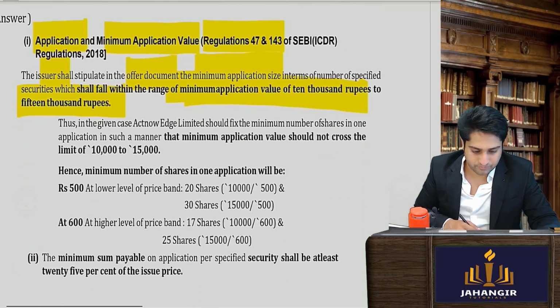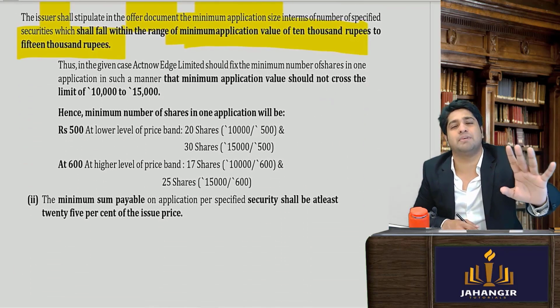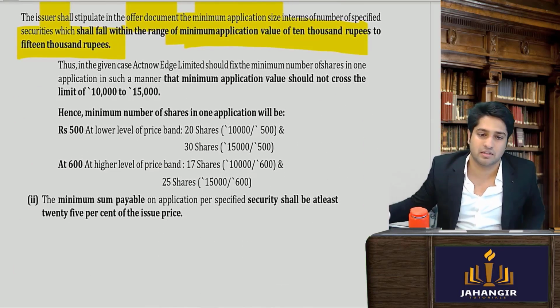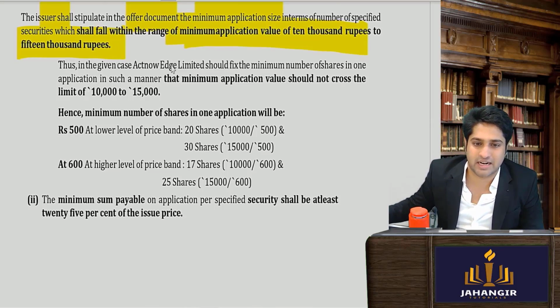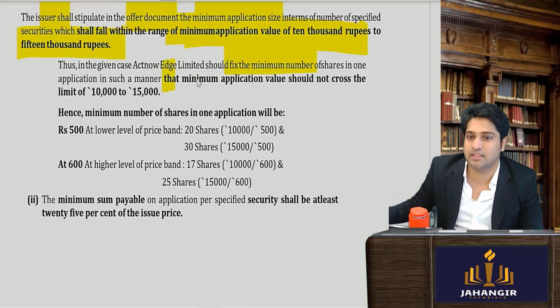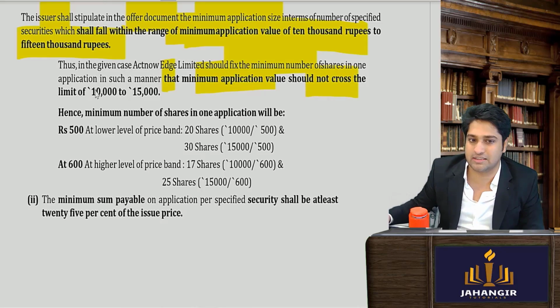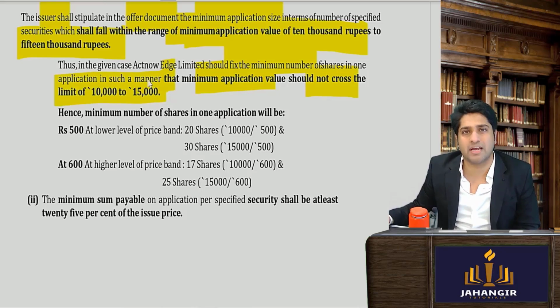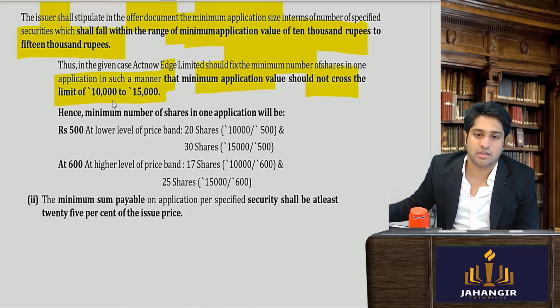So let's see. First we look at if the company fixed 10,000 rupees, let's say the company has fixed the minimum number of shares. In each case we are going to see the minimum application value should not cross the limit of 10,000 to 15,000, not below 10,000 and not more than 15,000.